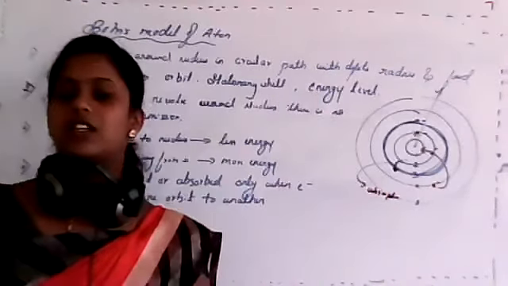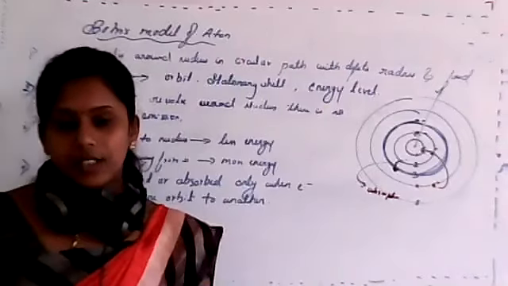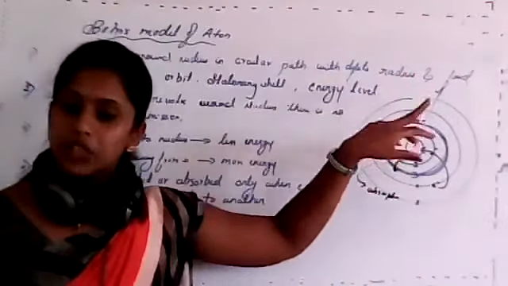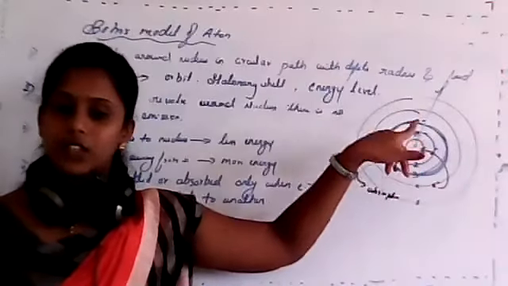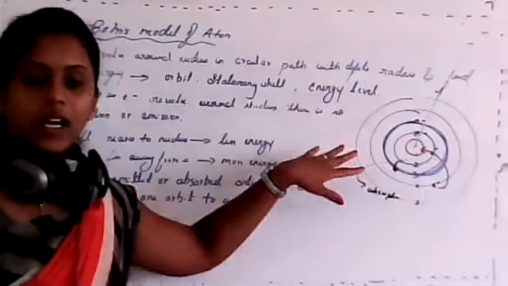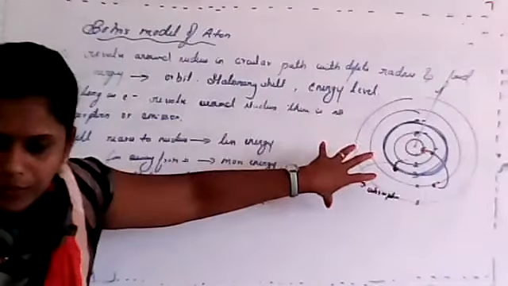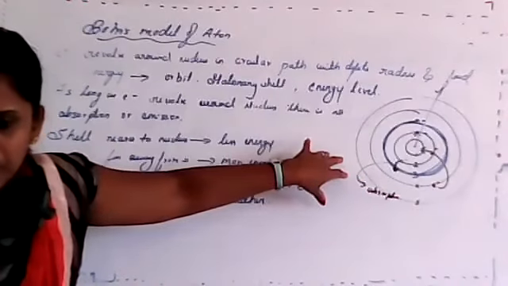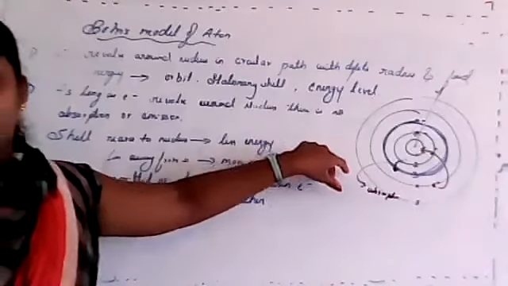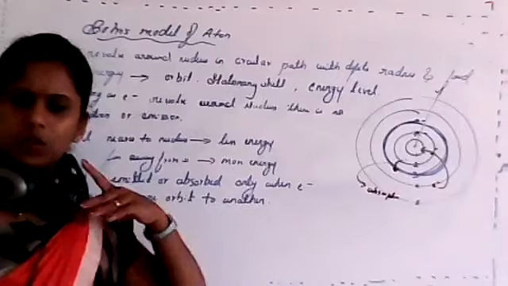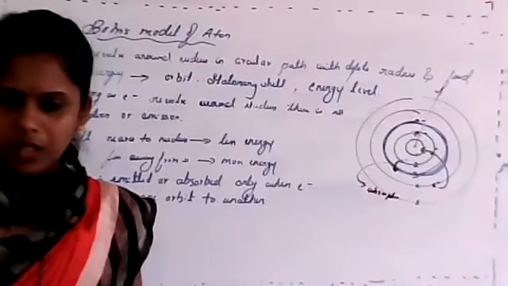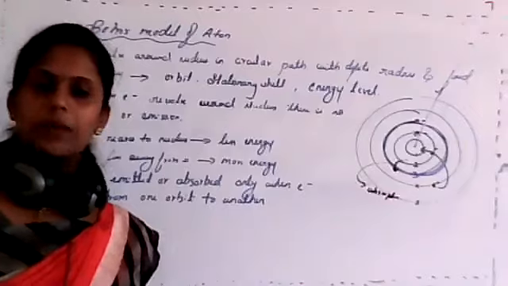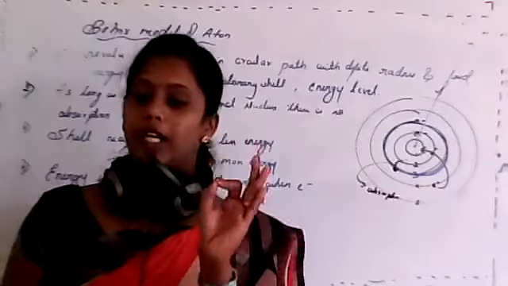What is meant by stationary state? Why do we call it a stationary state? Orbit is known as stationary state itself. Why is it called a stationary state? Because here the energy is constant. But when will an electron go from one shell to another shell?